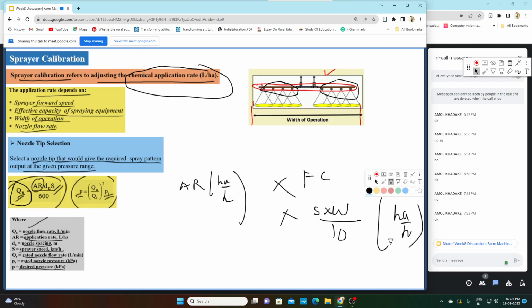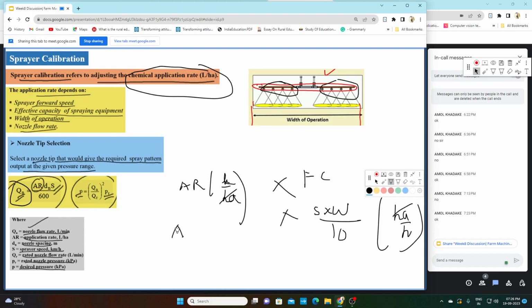Here I have made a mistake. The application rate unit is liter per hectare. Now field capacity unit is hectare per hour, so hectare will cancel out.